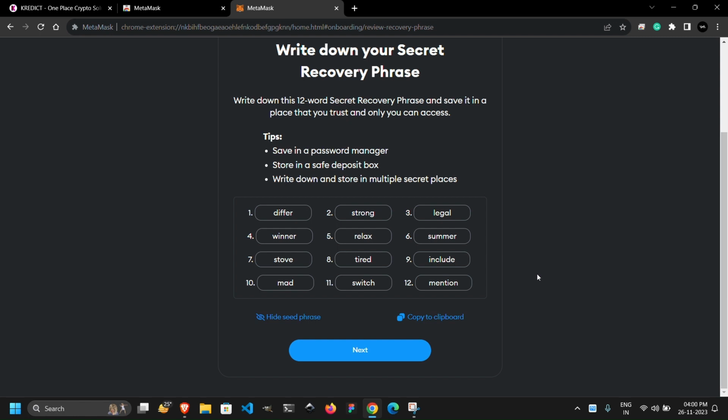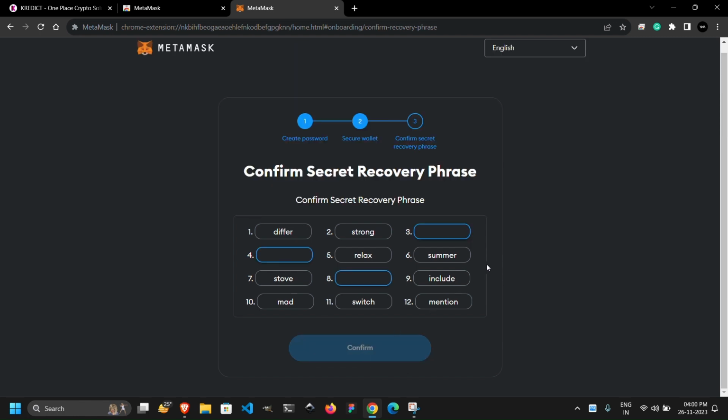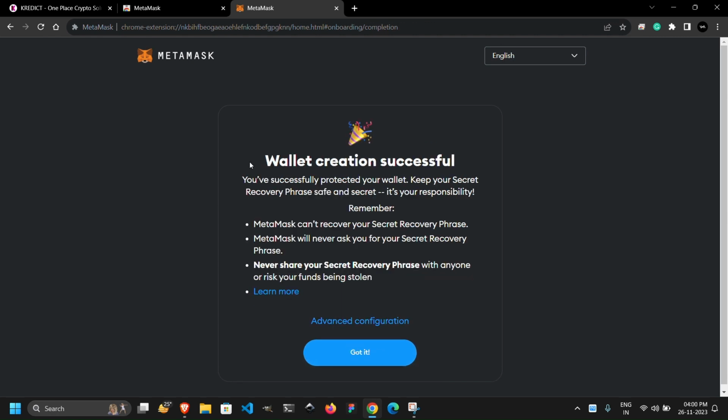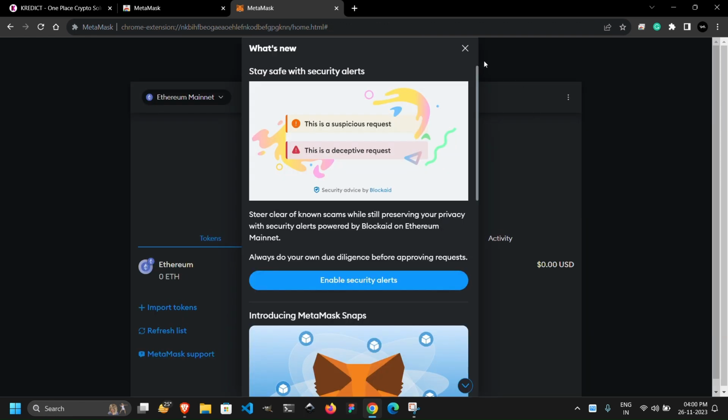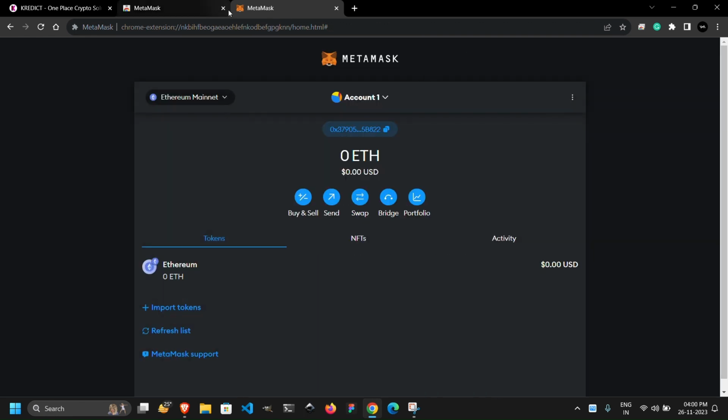When you save your phrase, click on next and it will ask you to confirm the phrase. So let me type. So when you type correctly all the words, click confirm. Wallet creation successful. Congratulations, we have created our Metamask wallet successfully. Just click on got it. Next, done. For now, just close this.